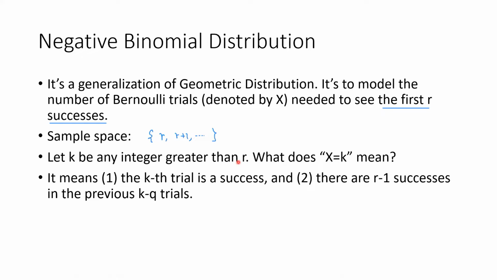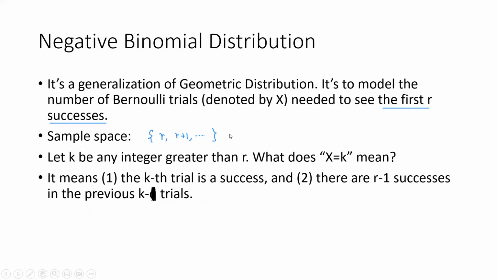And there are r minus 1 successes in the previous k minus 1 trials. See, there's a typo here: k minus 1 trials. Now, during the first k minus 1 trials, we know there are r minus 1 successes, but we don't really care about the order where they are. Maybe the first r minus 1 trials are successes or somewhere else. So this is exactly a binomial distribution. You can use a binomial distribution to model the second part.